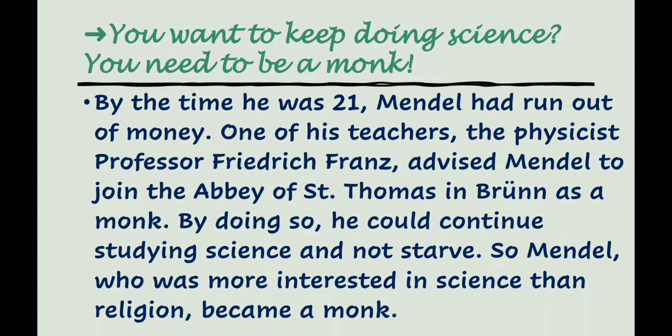His teacher said to Mendel that if you want to keep doing science, you need to be a monk. By the time he was 21, Mendel had run out of money. One of his teachers, the physicist Professor Friedrich Franz, advised Mendel to join the Abbey of St. Thomas in Brno as a monk. By doing so, he could continue studying science and not starve. So Mendel, who was more interested in science than religion, became a monk.